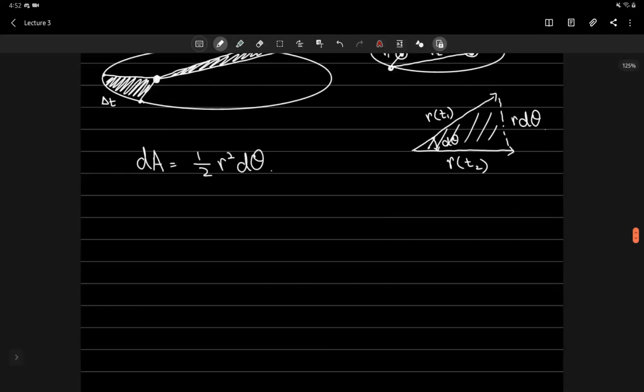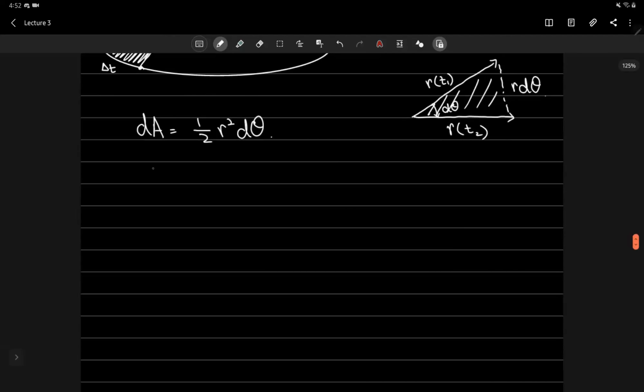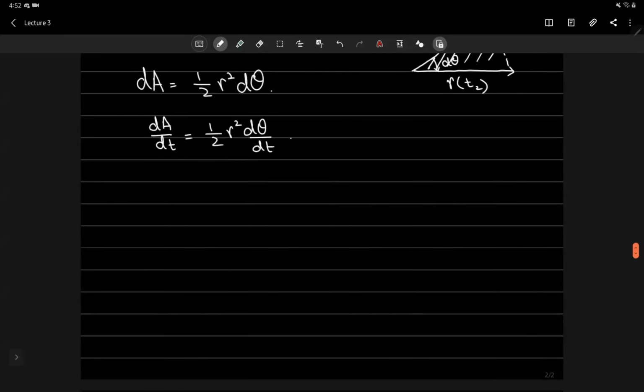We can also go one step ahead and divide this by dt. That would give me dA over dt. We call this dA over dt the areal velocity, and this would be equal to 1/2 r squared d theta by dt.